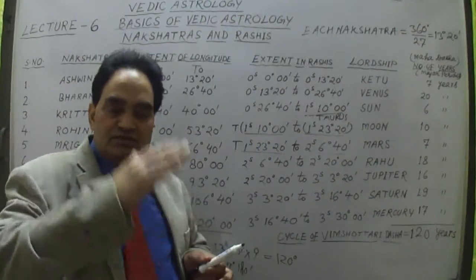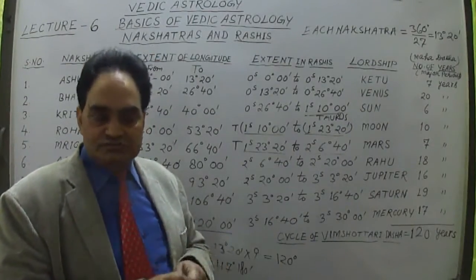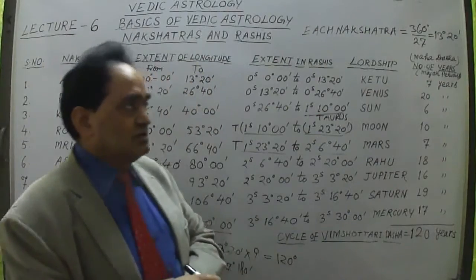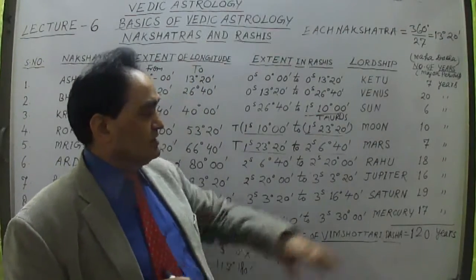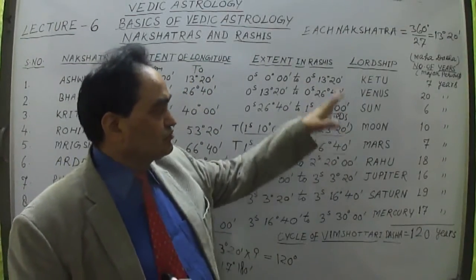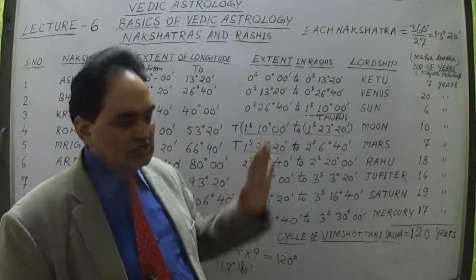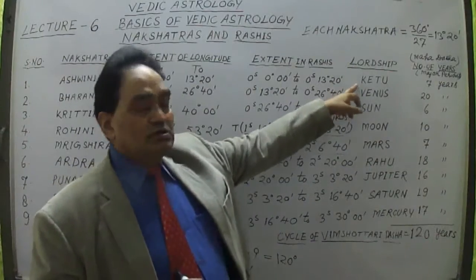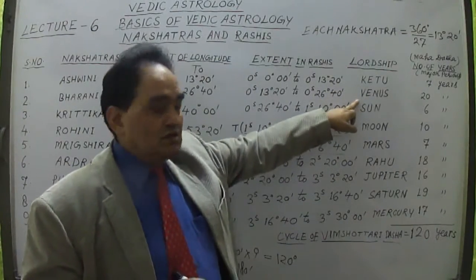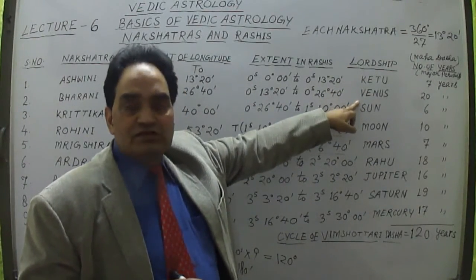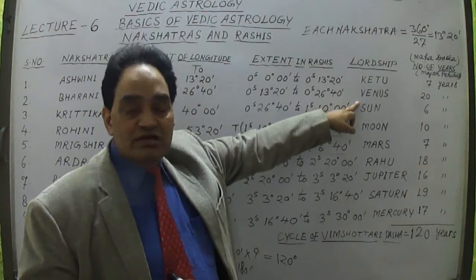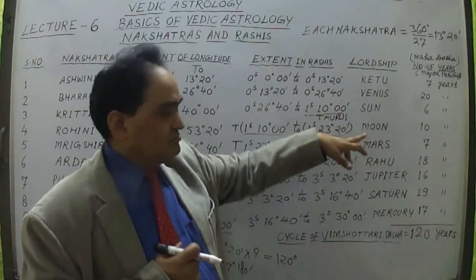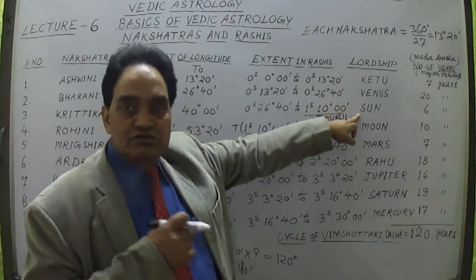Then his dasa period starts. Now let me take the remaining portion. The next thing is, who are the lords of these nakshatras? I have already talked about that. First is Ketu: Ashwini Nakshatra is lorded by Ketu. Second, Venus lords the next, Bharani Nakshatra. Ashwini, Bharani, Kritika. Kritika Nakshatra is lorded by the Sun.